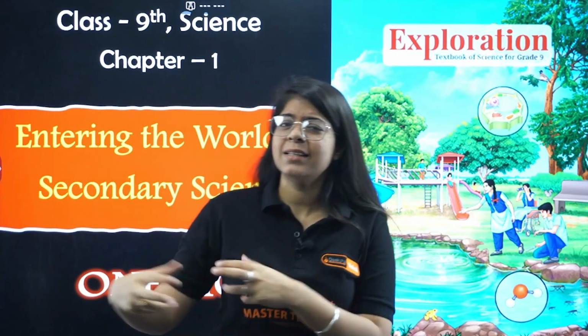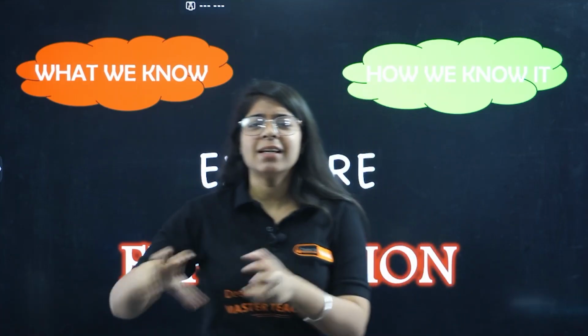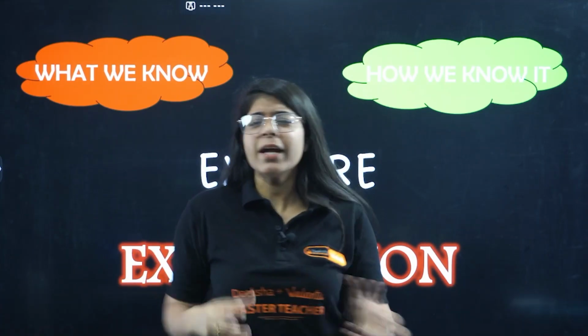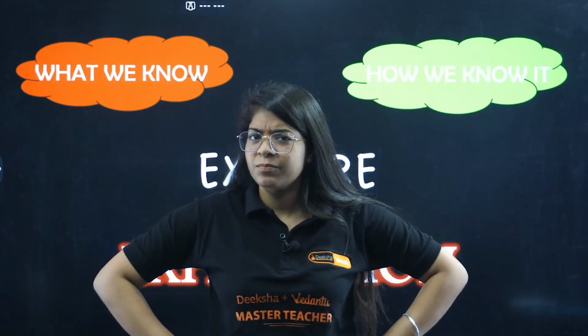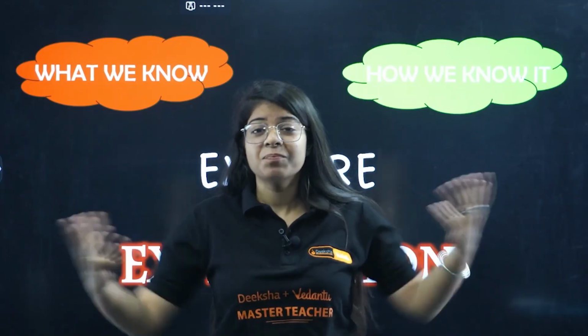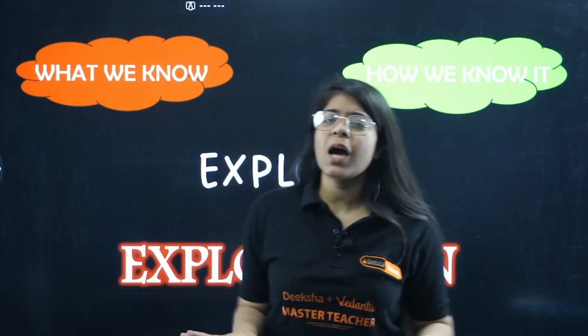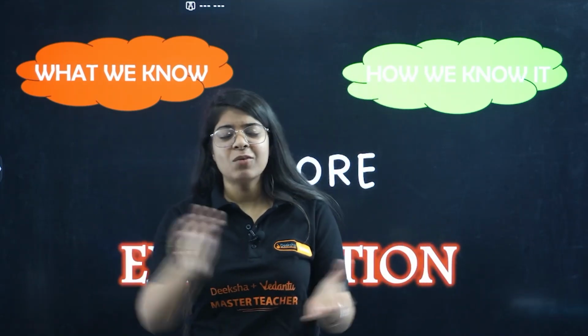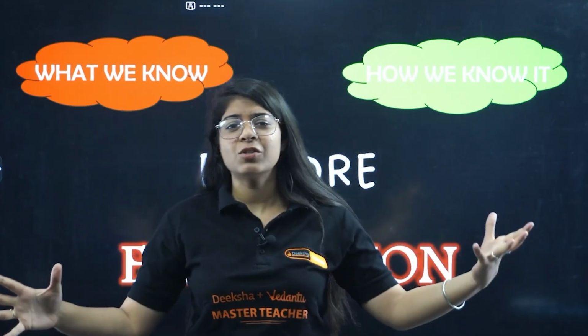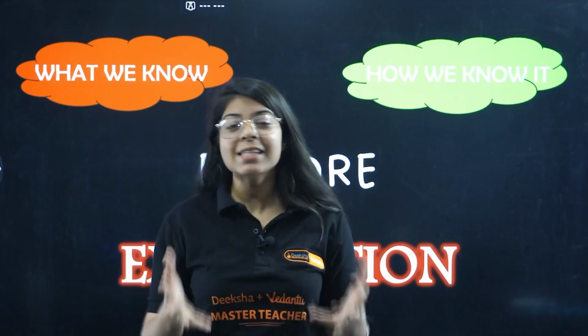What is happening, what is biology, what is physics, how does a car move and all that. But now we are moving on to a bigger level, a secondary level, where we are going to see how exactly things happen. Earlier we just studied what we know, what are the things that are there in science. But now we are going to see how exactly those things happen. Why do I know that gravity exists? Do you know why gravity exists? That is the answer we are going to see starting from today. I won't say you'll get all the answers of this universe in 9th class, of course you won't, but this is the most basic thing that you will start in science today.